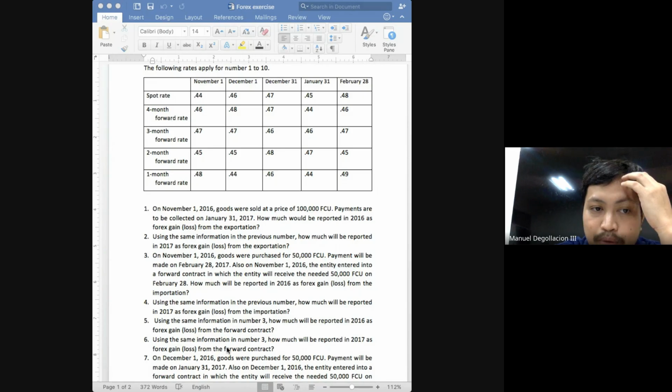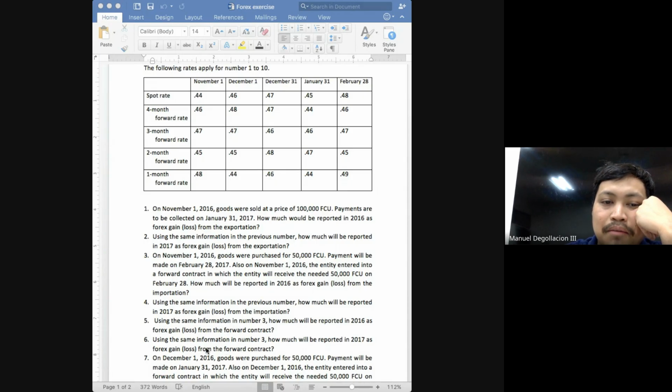Again, what's our goal in 2017? To restate the balance of the forward contract receivable on the date of settlement. And normally, what will we use? We will be using the estimated spot rate on the date of settlement. But what's the scenario here? You are already on the settlement date. So if you are already on the settlement date, will you still be using estimated spot rates, class? No, use already the actual spot rate, class.